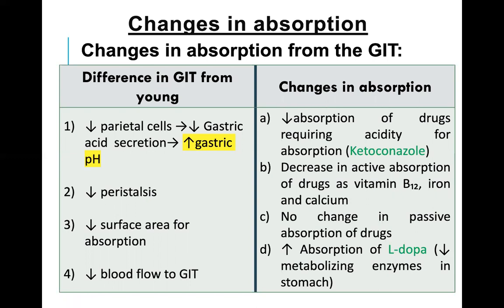L-dopa is a precursor of dopamine. It is generally used in the management of Parkinson's disease.